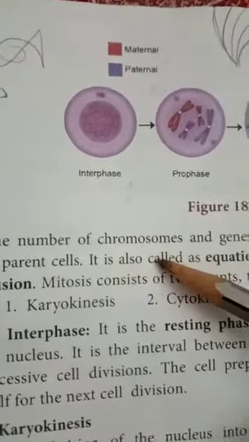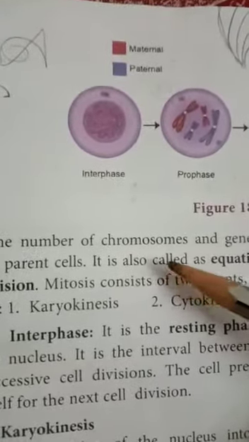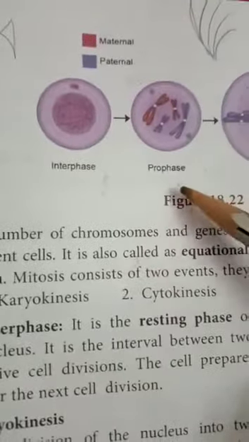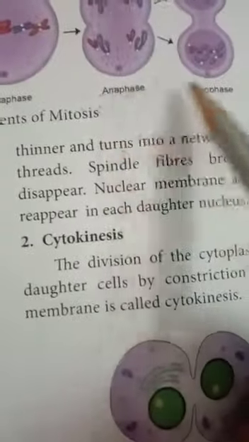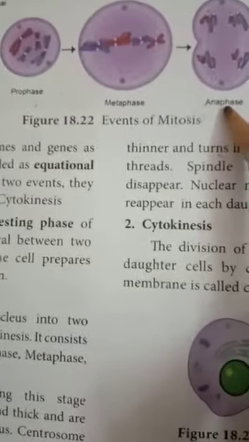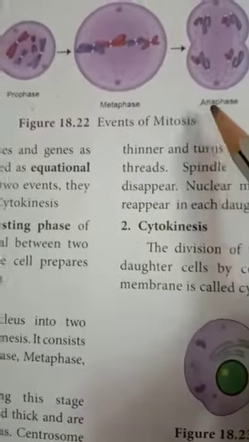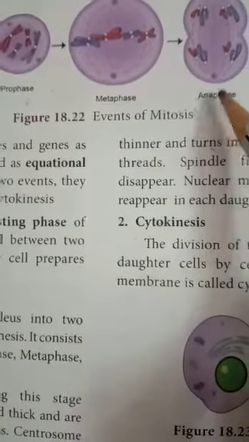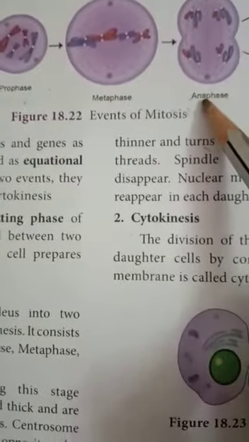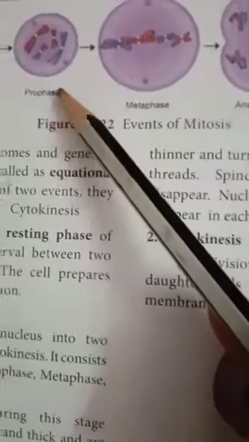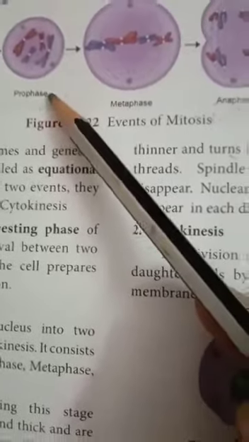How many phases are there? 4 phases: prophase, metaphase, anaphase and telophase. So this is the division of the nucleus. This is karyokinesis. There are 4 phases, that is prophase, metaphase, anaphase, telophase. First we'll see prophase.